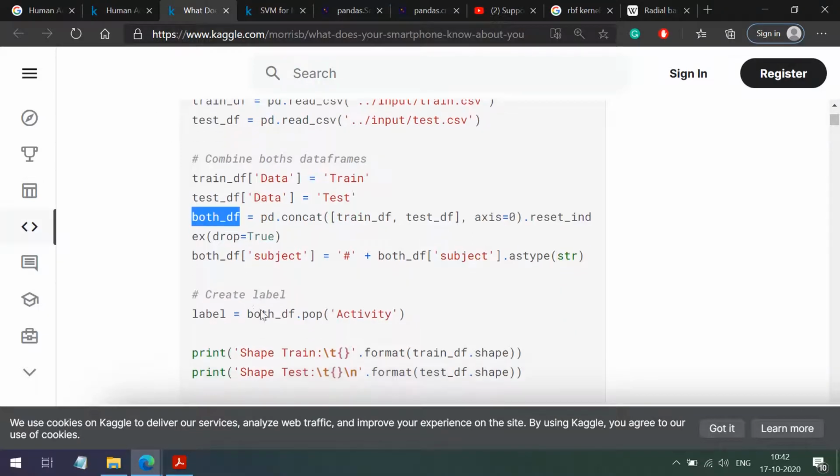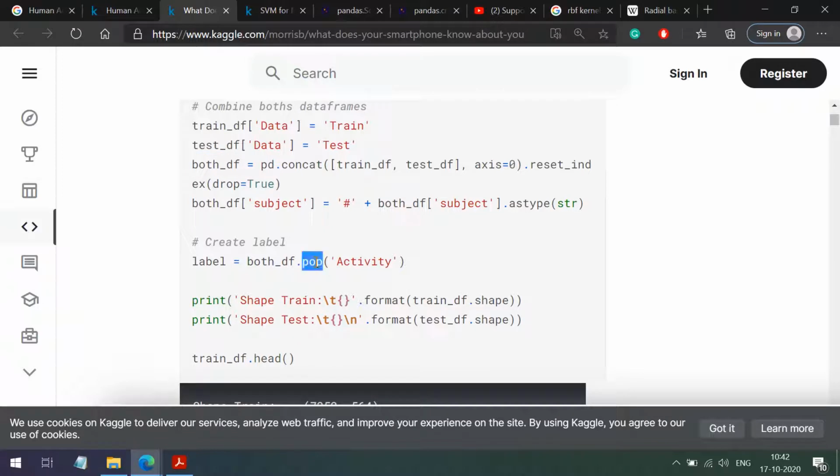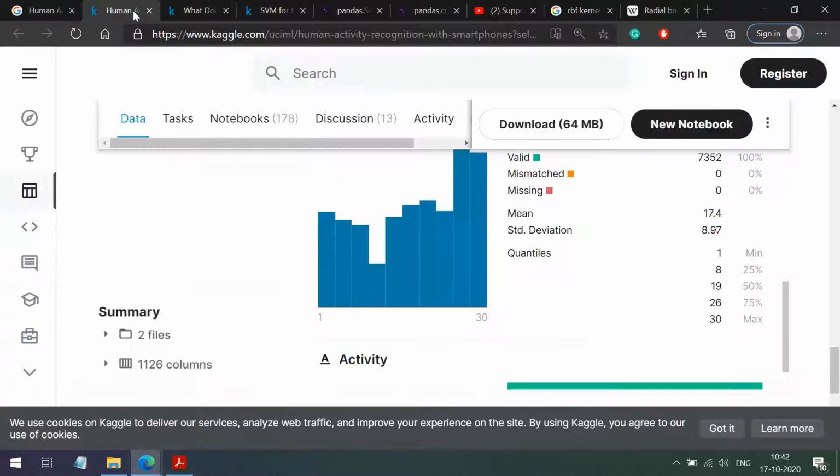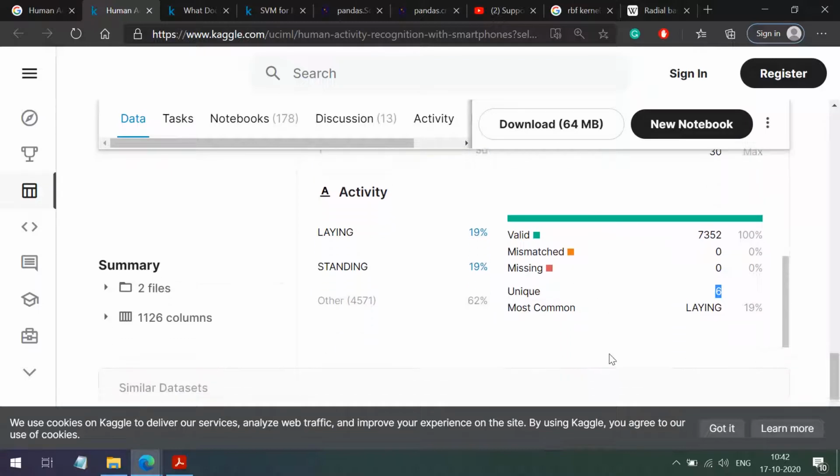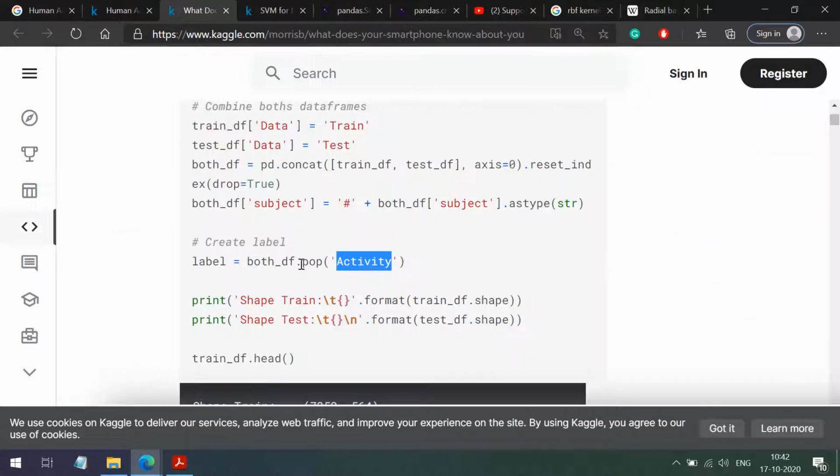Now they are popping the activity column. The activity column is our target column, right? So now they are maintaining features in the both_df data frame, and they are keeping our target in a label vector. Label is actually a one-dimensional array, containing our labels. Activity is storing our target column, so by pop they are popping this column and catching it in the label vector.